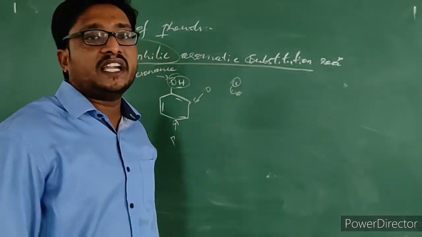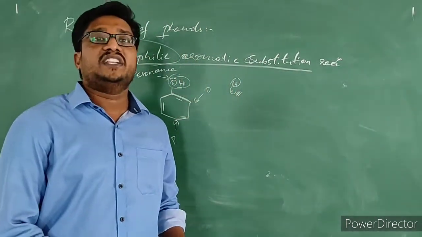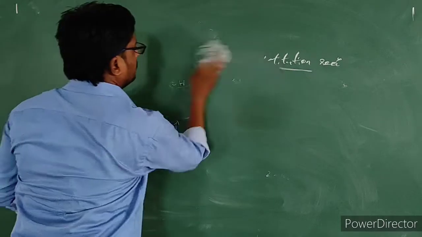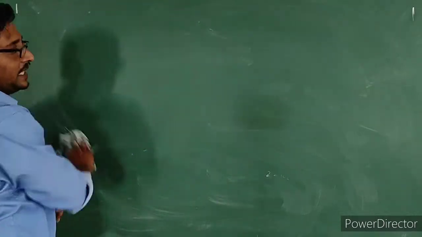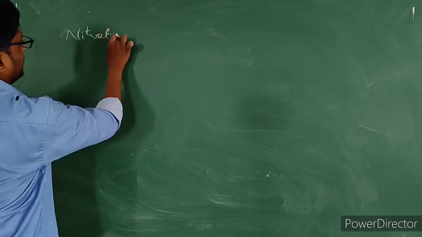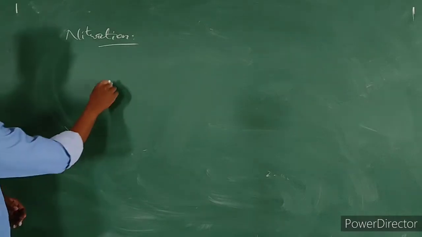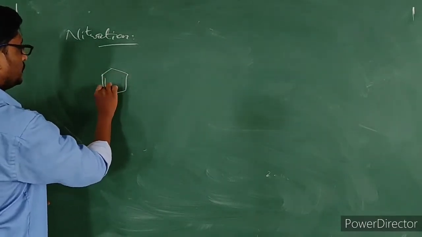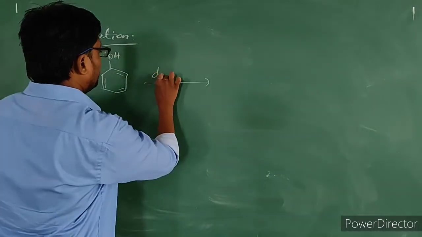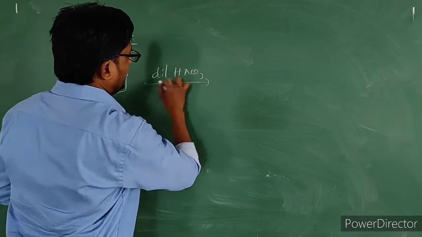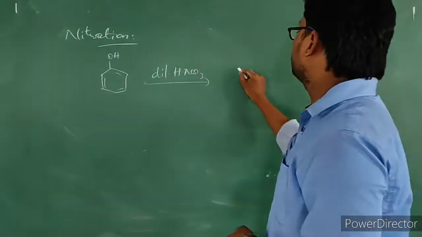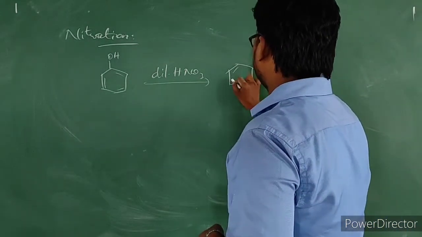In this, the first reaction which we are going to discuss is nitration. Phenol, when treated with dilute HNO3, will produce orthonitrophenol as well as paranitrophenol. Two types of products get produced.